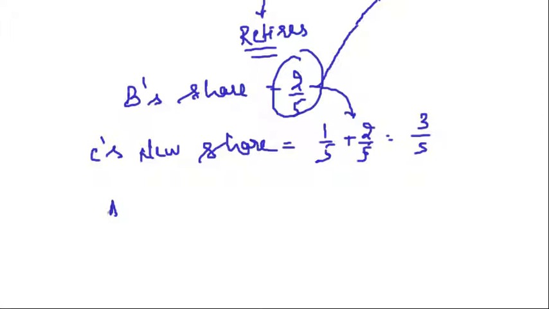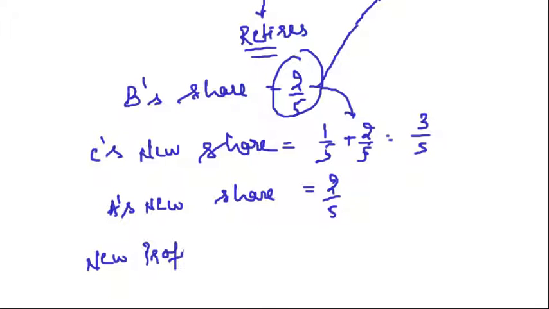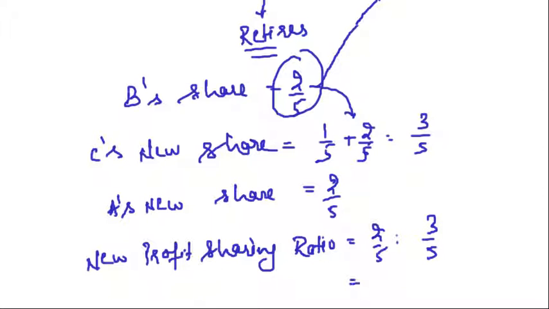What is A's new share? A's new share will remain as such, because he is not acquiring anything out of the retiring partner's share of profit, so his share will remain at 2 by 5. So we can say the new profit sharing ratio is 2 by 5 ratio 3 by 5. A is to C. So the new profit sharing ratio is 2:3. Is that clear, friends?